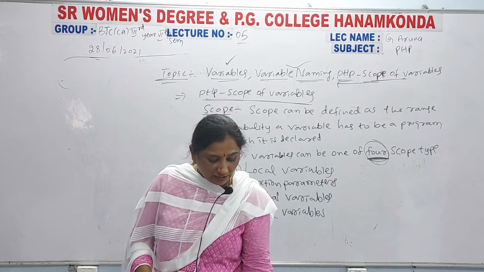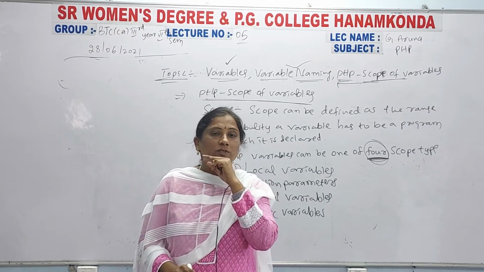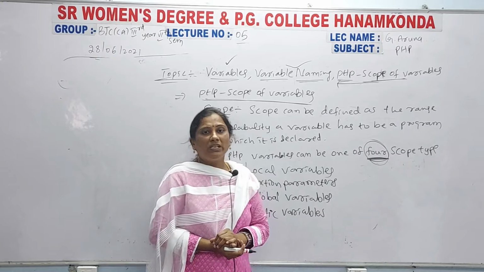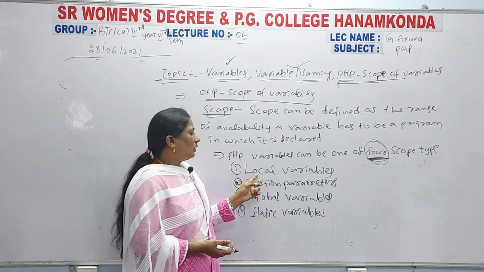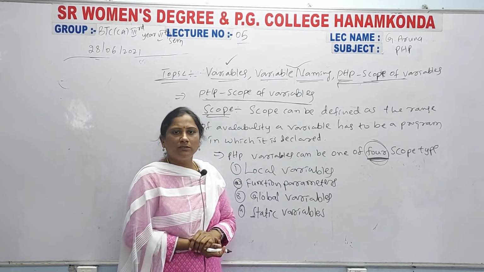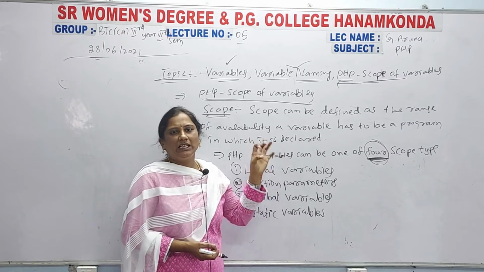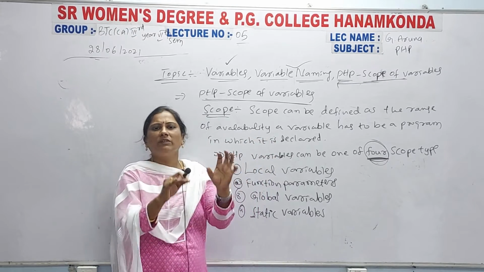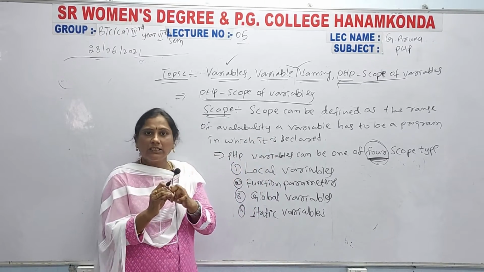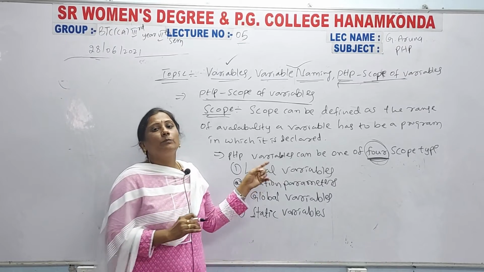So these are the four types of scope variables. Local variables is the first one. You know the scope definition: how much time the variable can be live in that program.